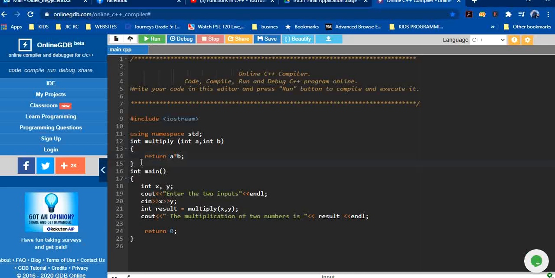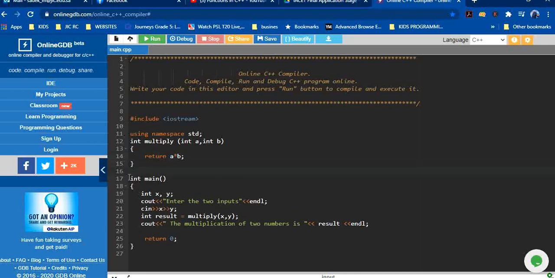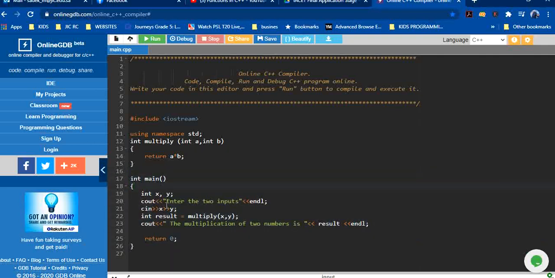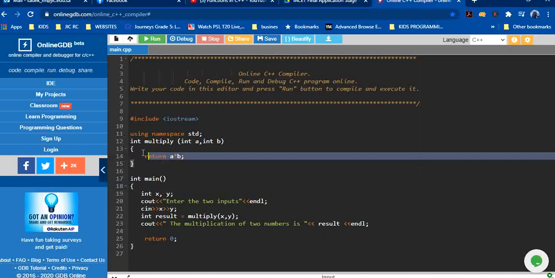So basically we have two different parts in the program. We have an integer main function, and from the main function we are calling this multiply function. Remember that here we are using it just one time, but the main benefit of a function is when you have a block of code that you call multiple times.